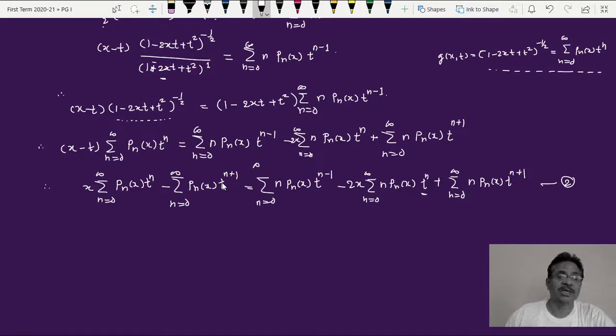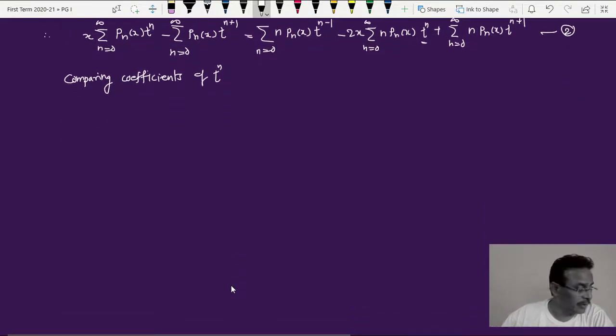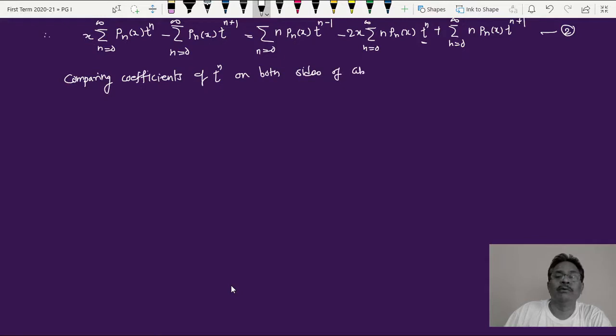Making these changes, I can write one statement here: comparing coefficients of t raised to n on both sides of the above equation, or this equation 2. We get, see what we get.